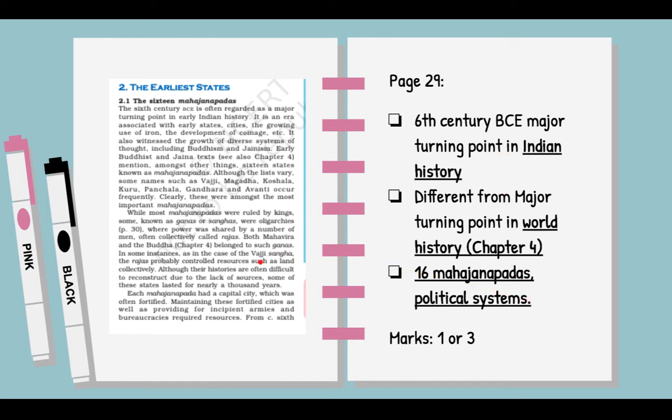And then there is also a quick discussion on some of the 16 Mahajanapadas and the different kinds of political systems they had. So whether they were monarchies, Ganas or Sanghas, or oligarchies, and why they were called oligarchies, and an example of such a Sangha.